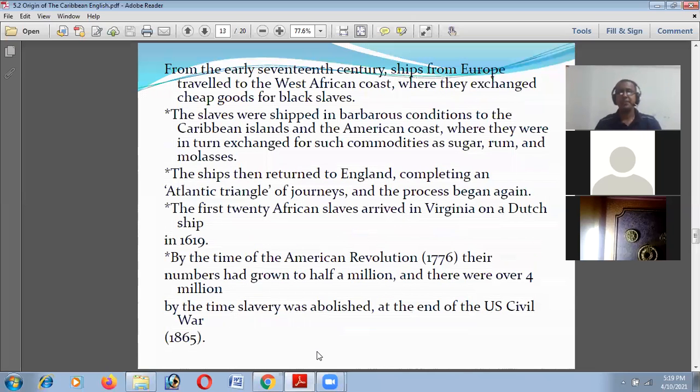From the early 17th century, ships from Europe traveled to the West African coast, where they exchanged cheap goods for the black slaves. So here we see very inhuman activities, that they had been the sea-voyaging country. They would pick black slaves from the African countries and they would exchange these black slaves in exchange of some cheap goods.